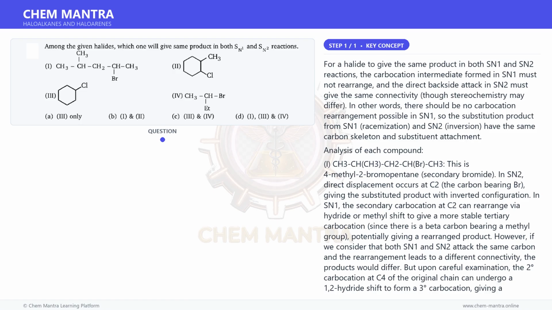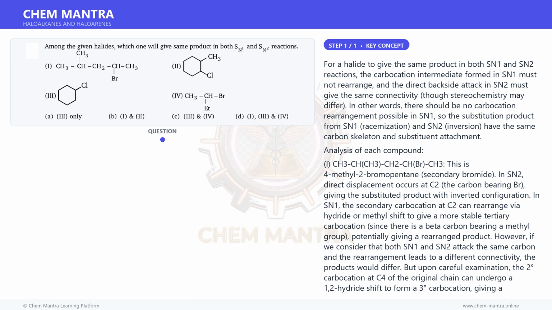3. Chlorocyclohexane, cyclohexyl chloride. This is a secondary cyclic halide. In SN2, backside attack is hindered but proceeds with inversion. In SN1, a secondary carbocation forms, but cyclohexyl cation cannot rearrange, no beta hydrogen that would give a more stable carbocation via ring expansion in simple cyclohexane. Both SN1, racemization, and SN2, inversion, give the same substituted cyclohexane product. Since cyclohexane is symmetric at the substituted carbon, both faces of the cyclohexyl ring are equivalent.